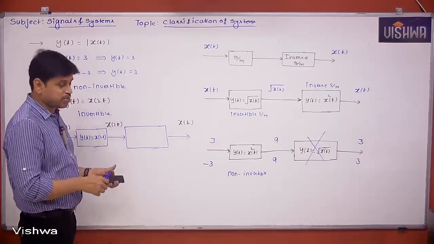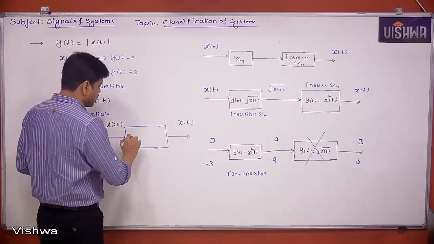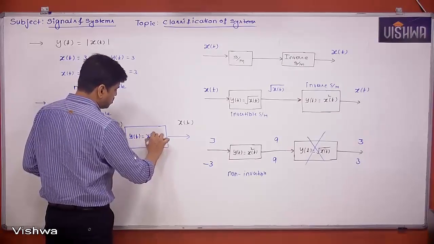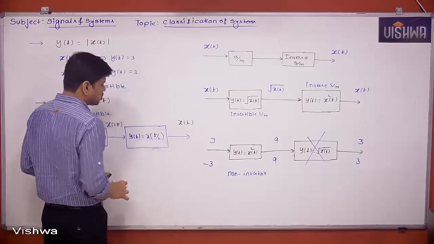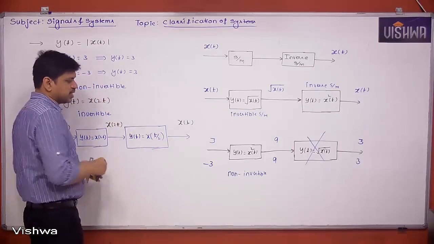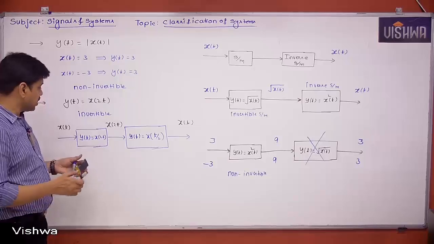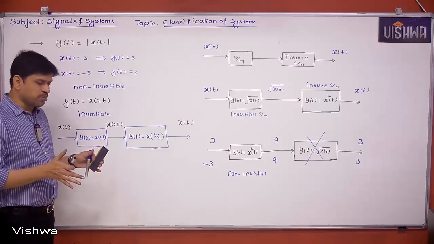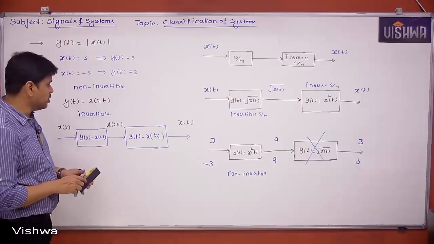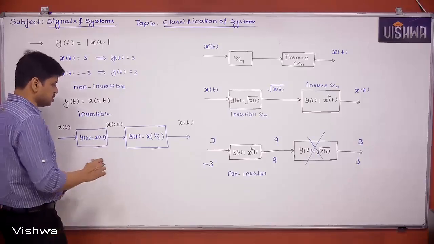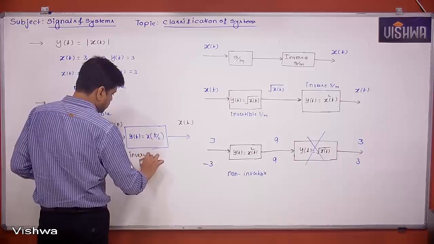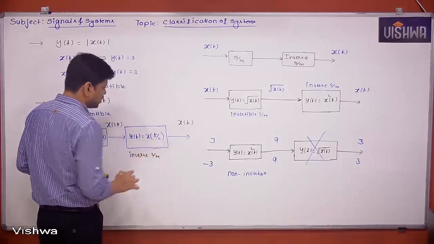That is nothing but expansion. That means y of t is equal to x of t by 2. If I take x of t by 2, that means if I expand this signal again, I can get x of t. So in the continuous time case, if you first compress the signal and then expand it, it won't make any difference. You are going to get x of t finally. So this is nothing but the inverse system.